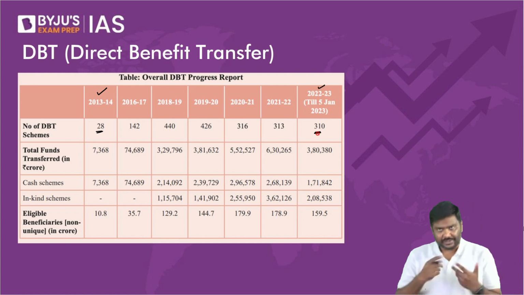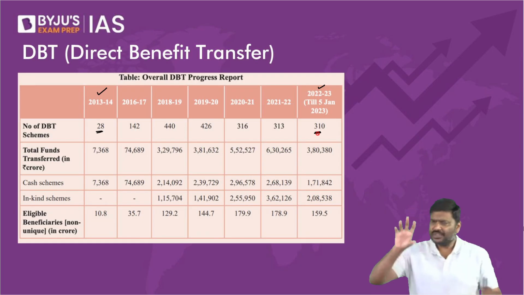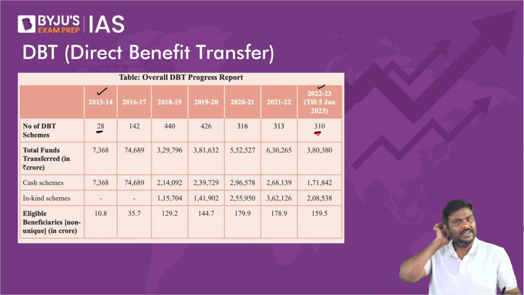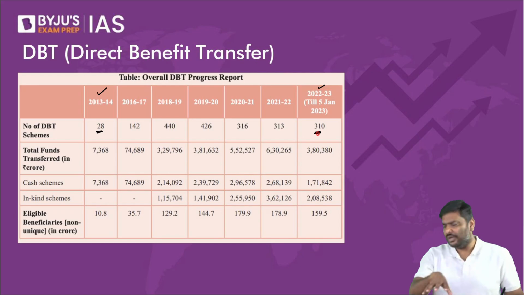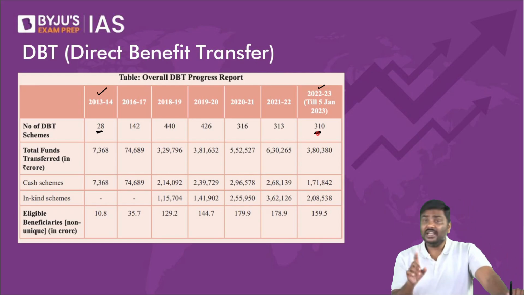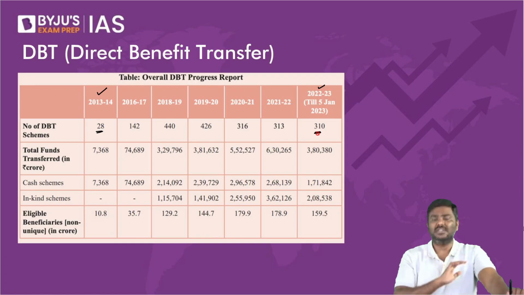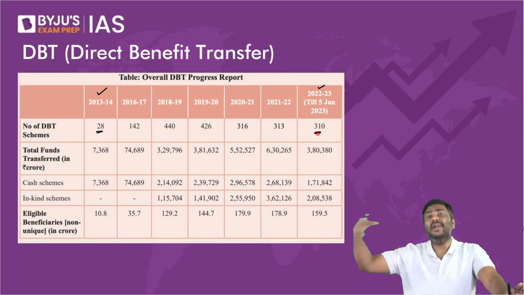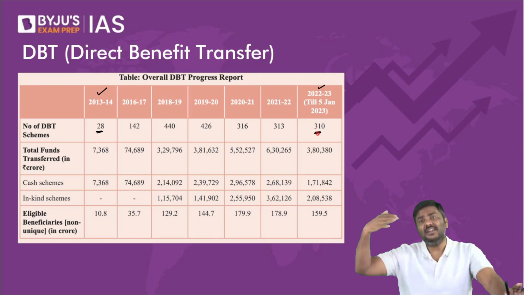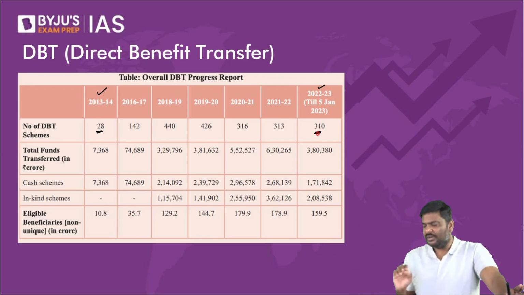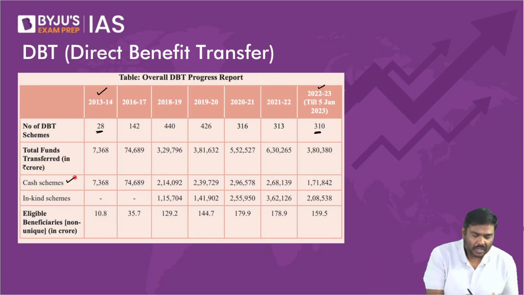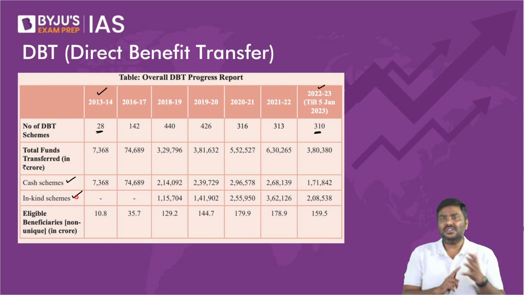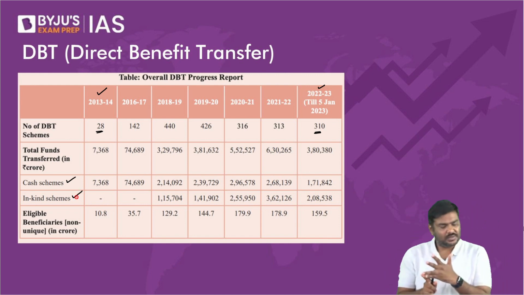In 2013-14, we started with 28 schemes. By 22-23, there are 310 schemes. In fact, on the Government of India's website for DBT only, direct benefit transfer only, it says there are 312 schemes. But in the economic survey, they have mentioned 310 schemes. Doesn't matter. You can write that there are more than 300 schemes which are covered under direct benefit transfer.